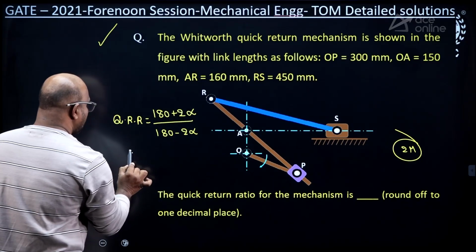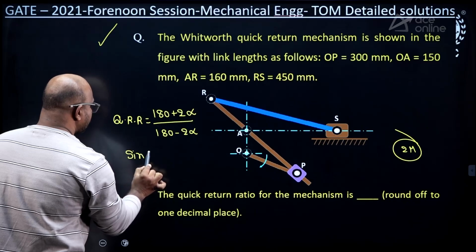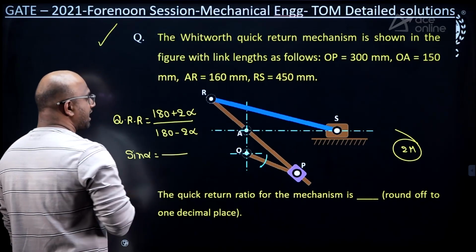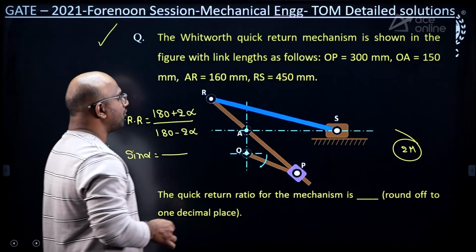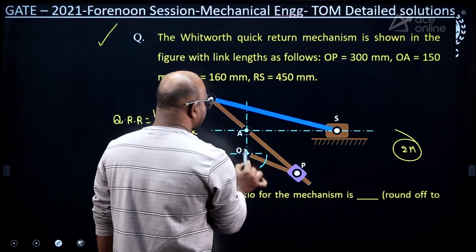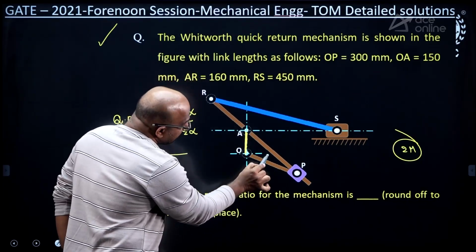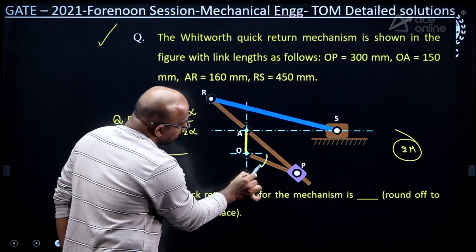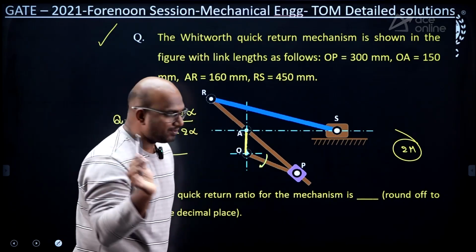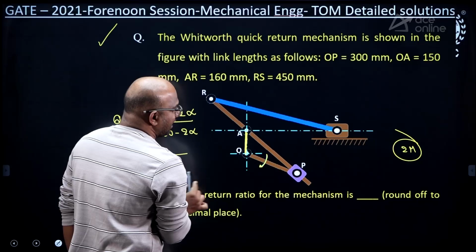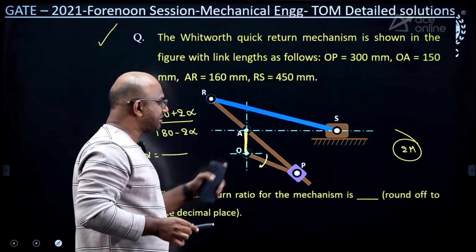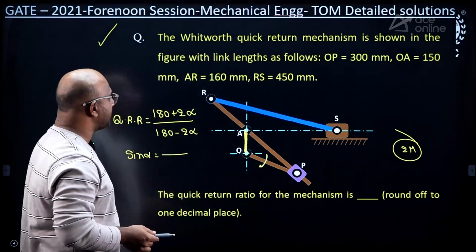Now, sin alpha equals smaller dimension by larger dimension. If you observe carefully, what is the smaller dimension here? AO, which he has clearly mentioned. This is the crank, and it is rotating, guys. So between the fixed link and the crank, what is the smallest dimension?